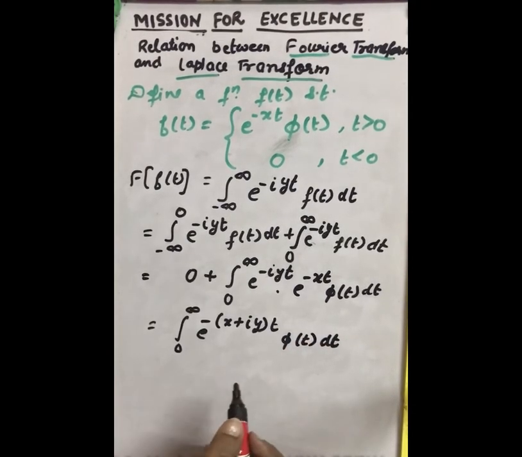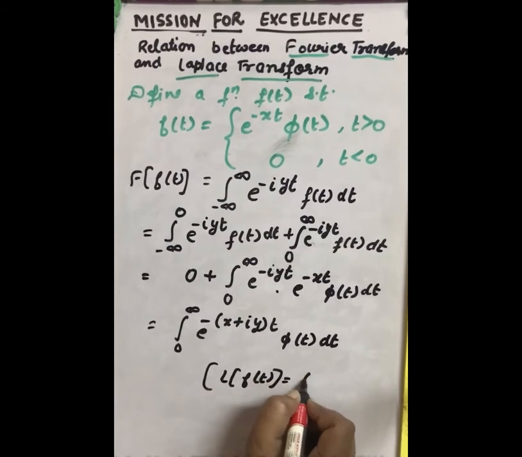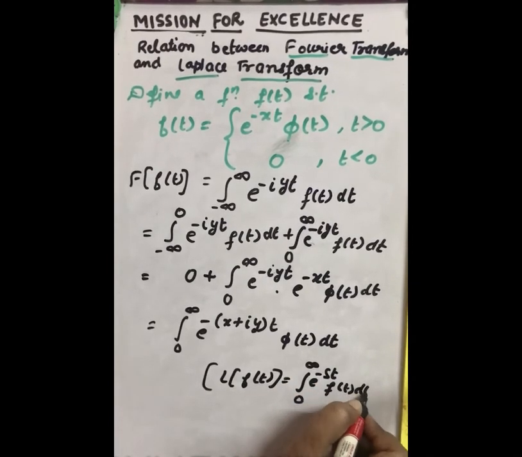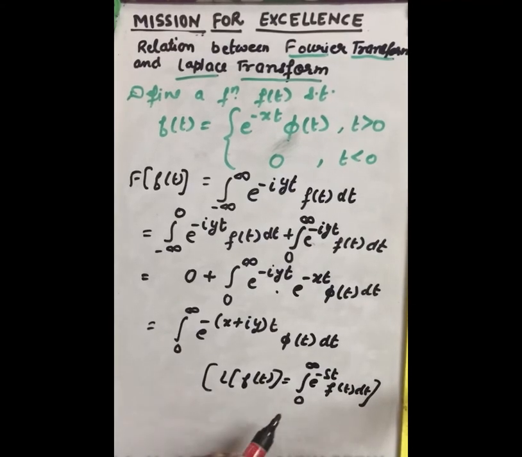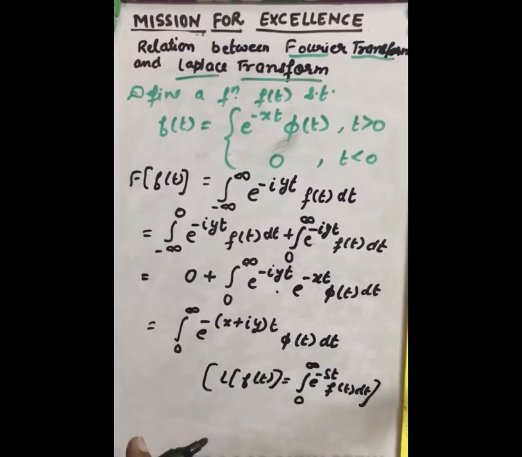So this is nothing but the Laplace transform, because the Laplace transform, if you remember, I have told in the previous video, Laplace transform of any function is equal to integral 0 to infinity e raised to power minus st f(t) dt. So there is no iota sign here, e raised to power minus st. So this is also the Laplace transform if we take x plus iota y as s.